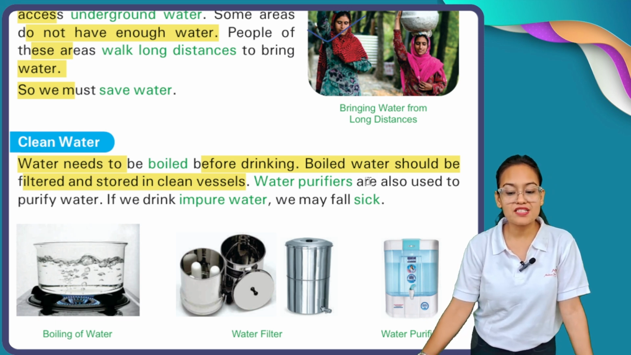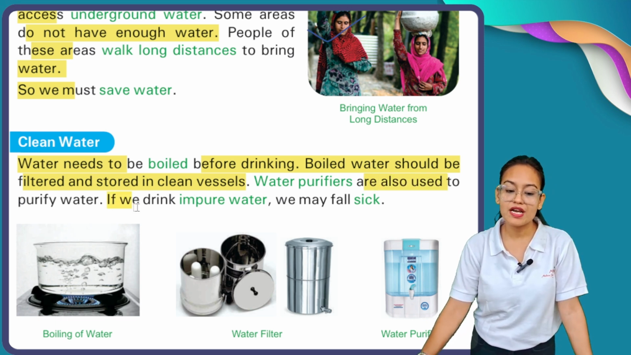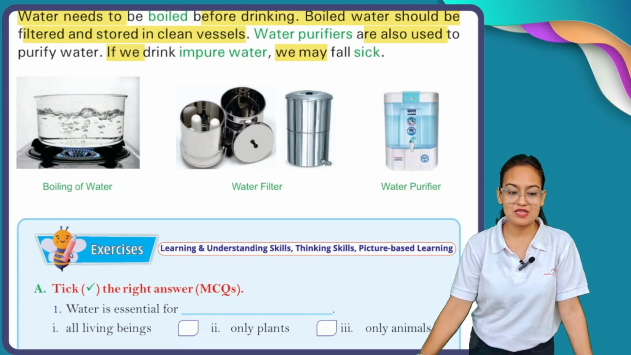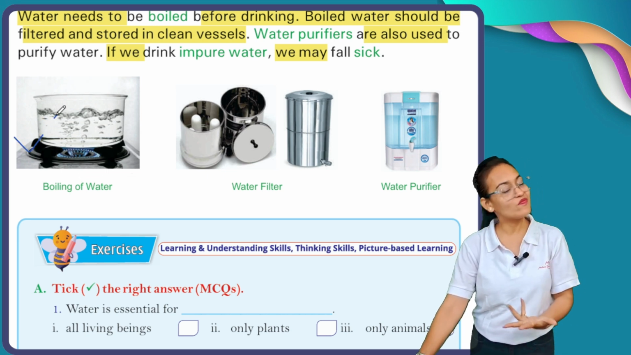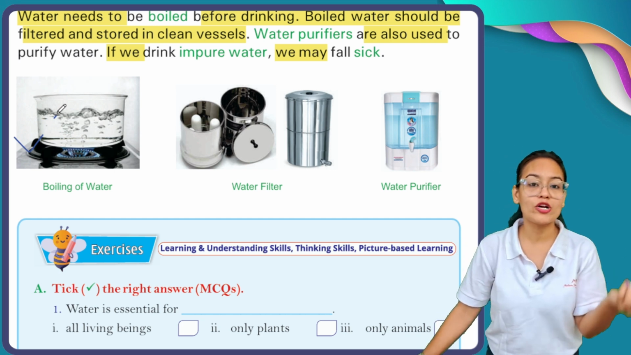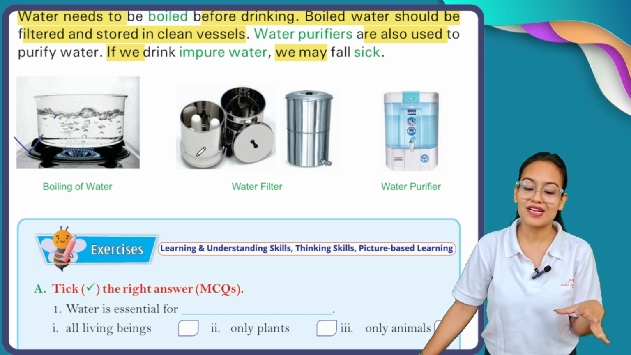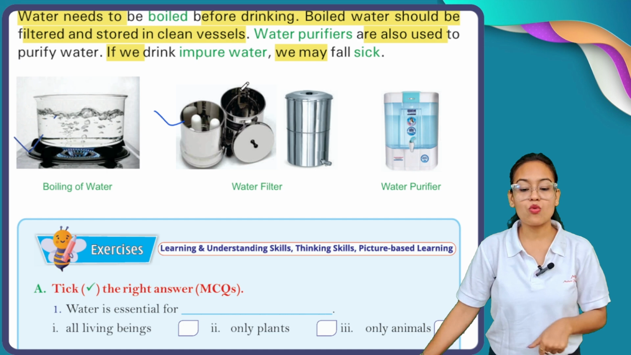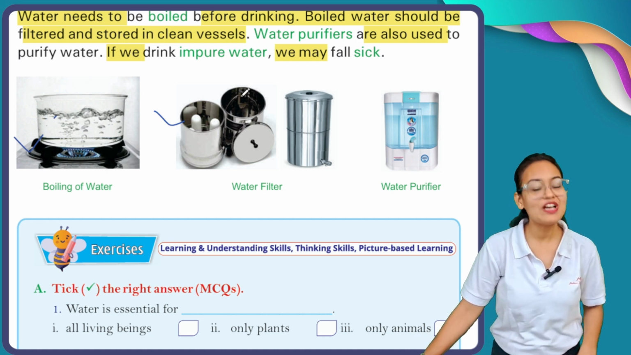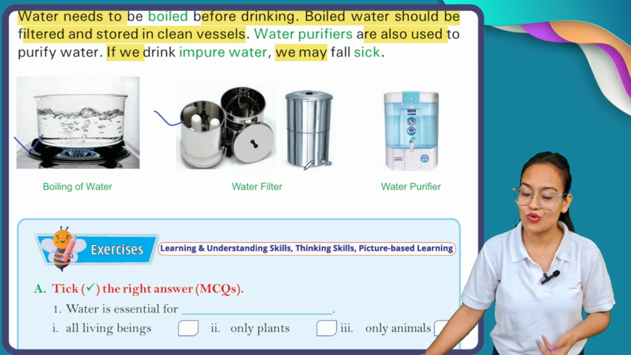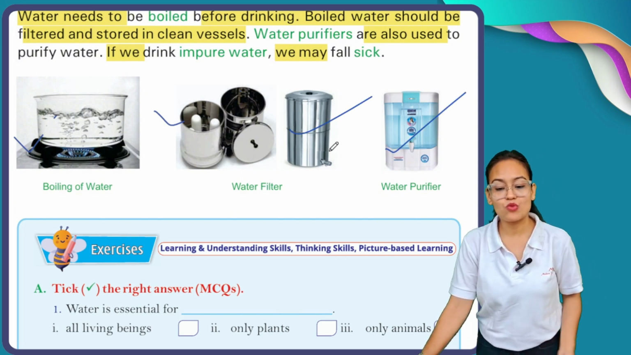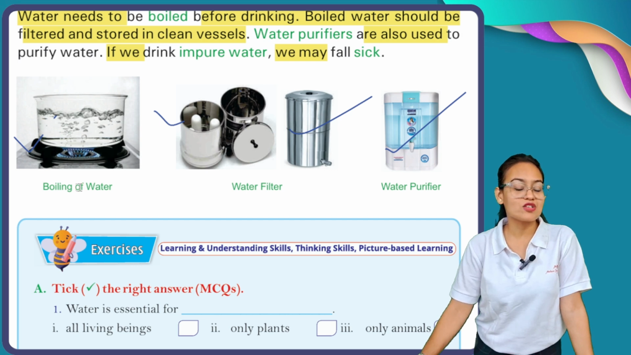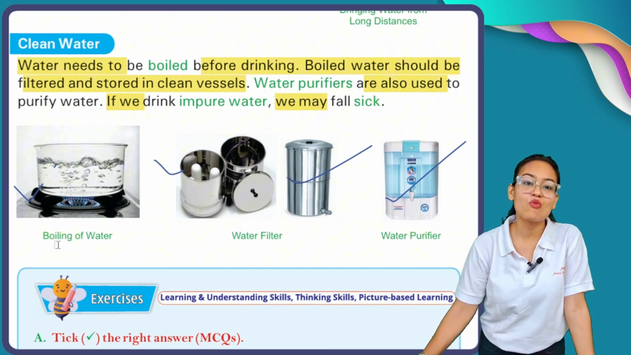Water purifiers are used to purify water. If we drink impure water, we may fall sick. Now, see, my dear students, this is the concept of boiling water. You boil water, then that boiled water cools down, and we can drink it. Those boiled waters are stored in a water filter. You have seen water purifiers in your own home. This is a shape of Milton, and this is the water purifier. So all these are the sources through which we can clean our water.